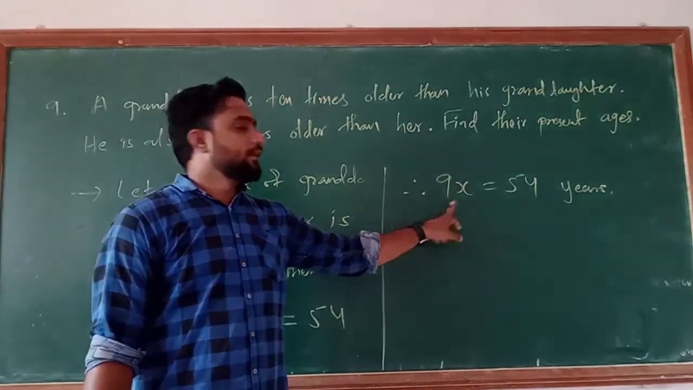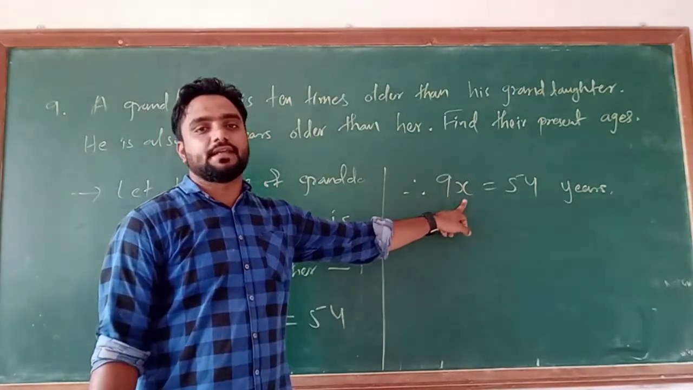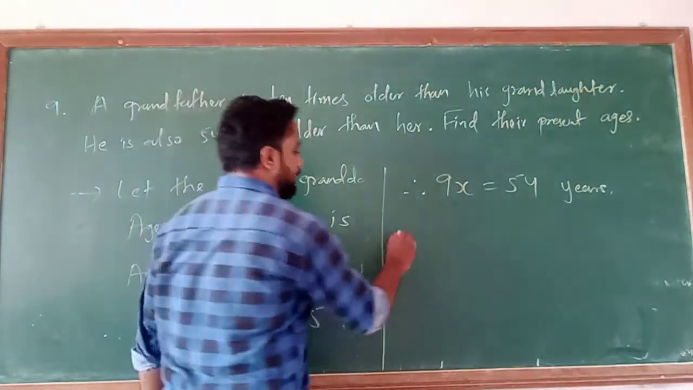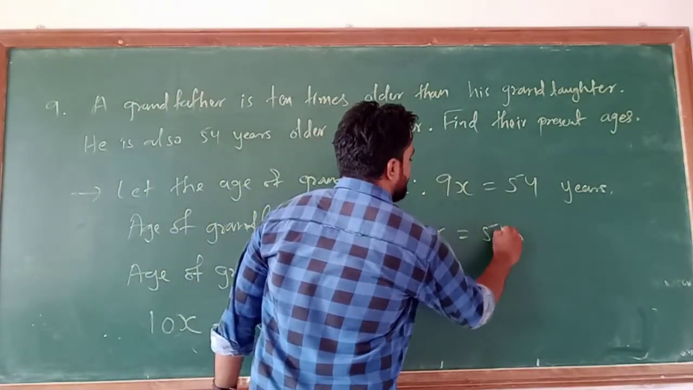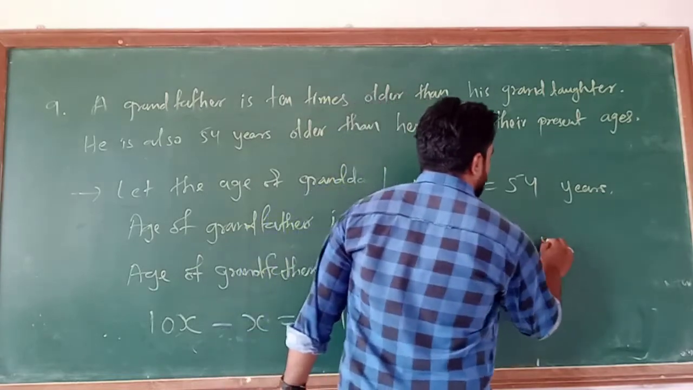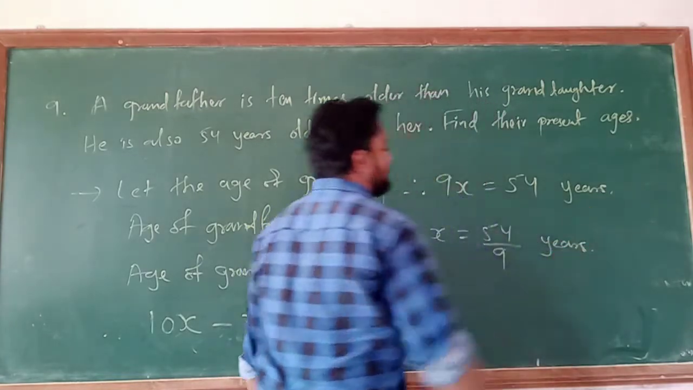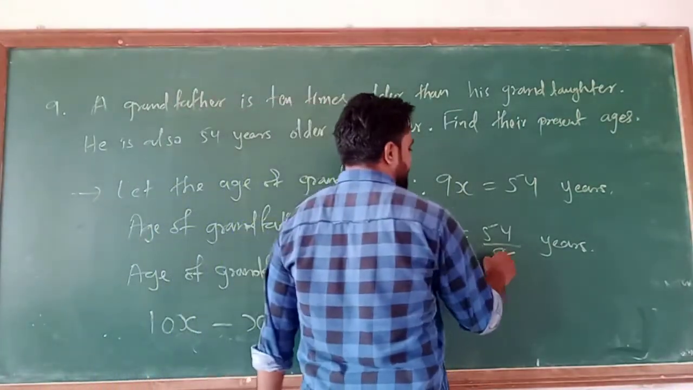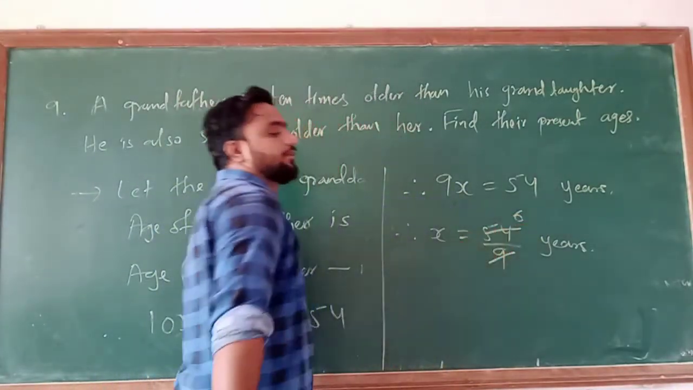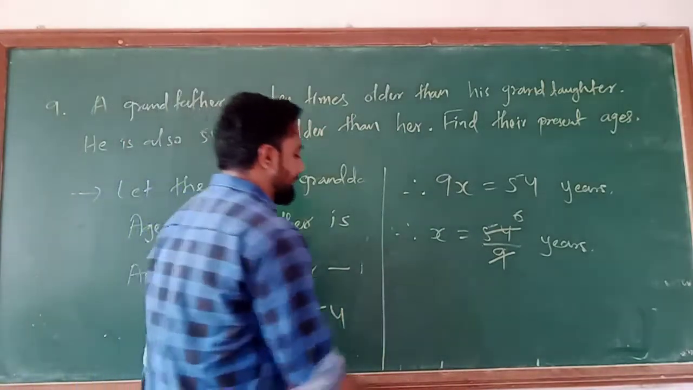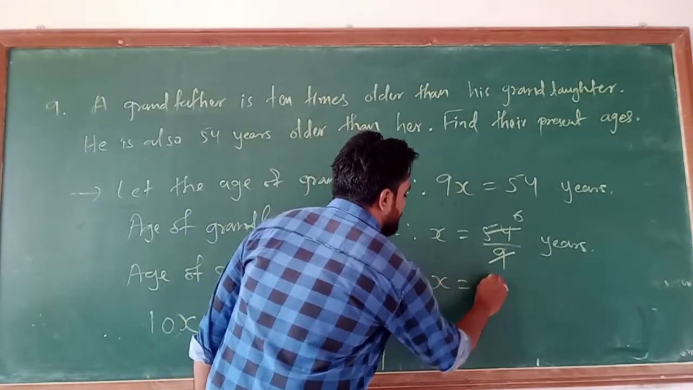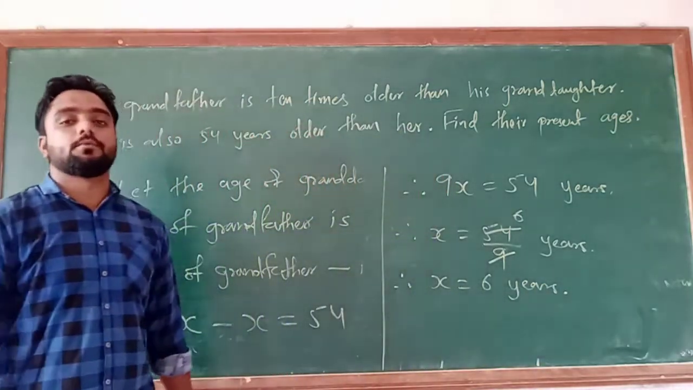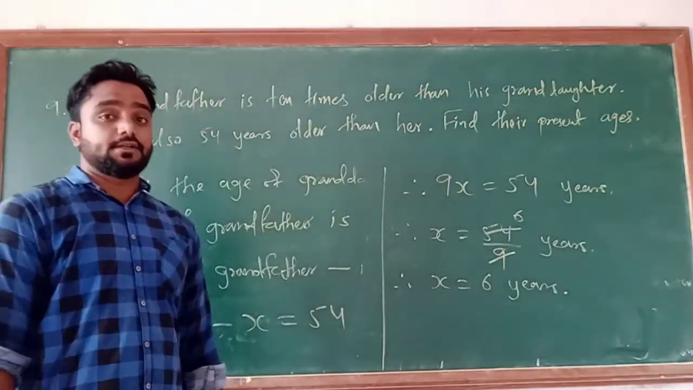Now in order to obtain the value of x, we have to change the side of 9. Here 9 is in multiplication with x, so it will go in the denominator on the RHS. So x is equal to 54 upon 9. Understand or not? 9 sixes are 54. So therefore x is equal to 6 years.